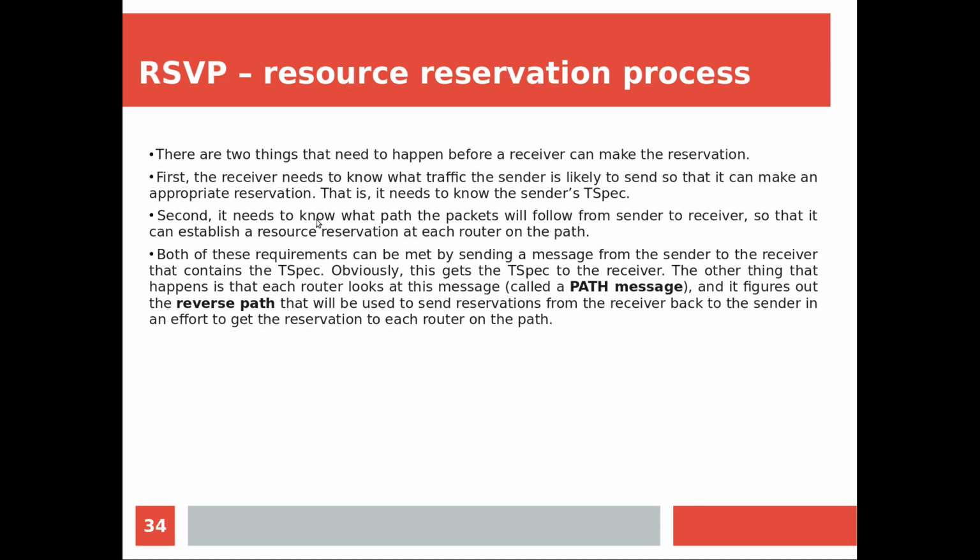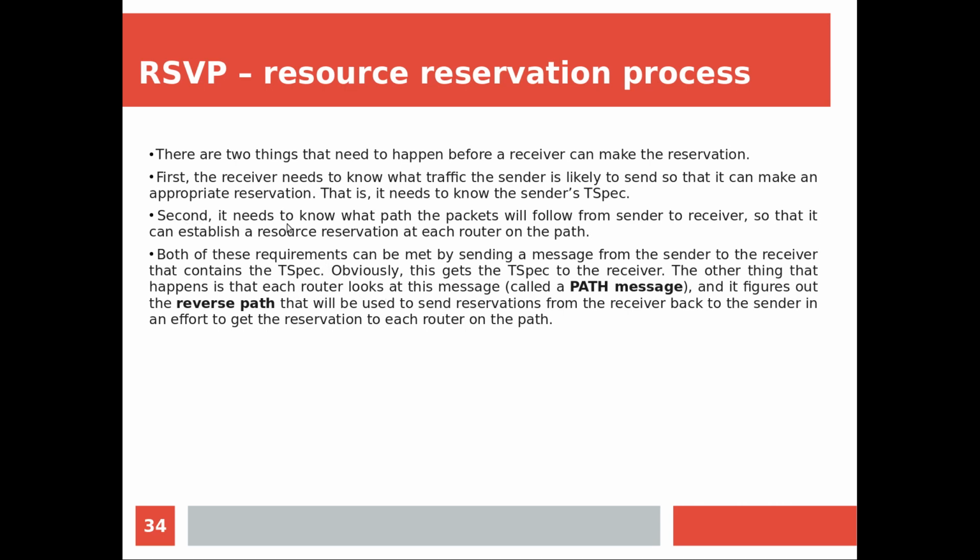But from the sender, it will send its traffic specification to the receiver, and this message will reach the receiver. Whenever this special packet is moving, that path can be noted down by the intermediate routers. That means this is how it is achieving the second part.